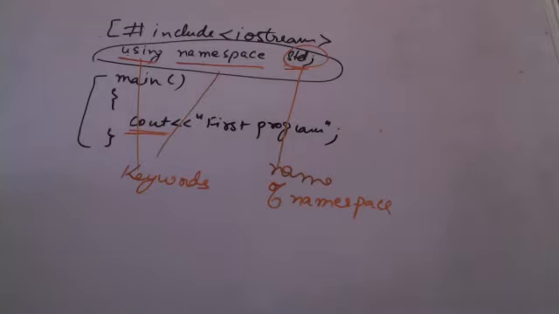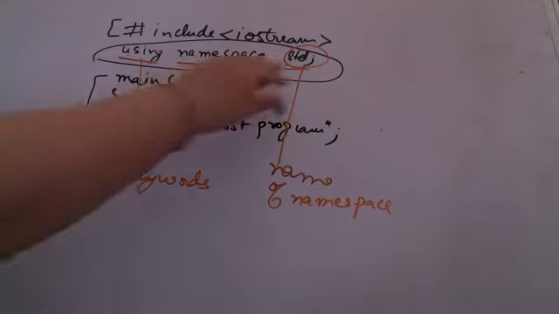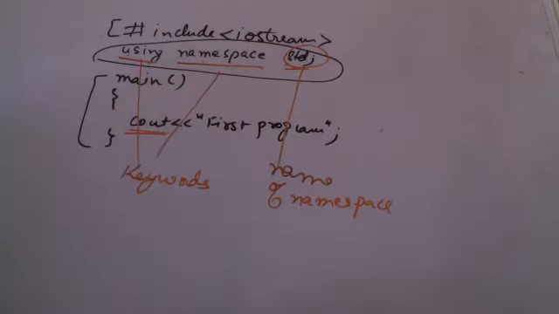Now what is a namespace? Namespace is a keyword which we use to define a scope that could hold some global identifiers for us. I'm again saying this holds some global identifiers for us, and the members are defined in the namespace. This is something which is already defined, so we are using different objects or variables which are already defined.